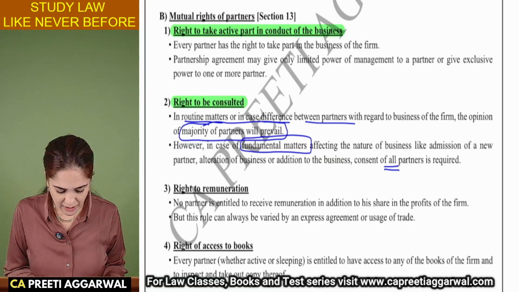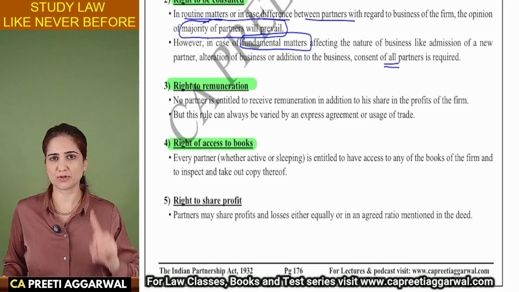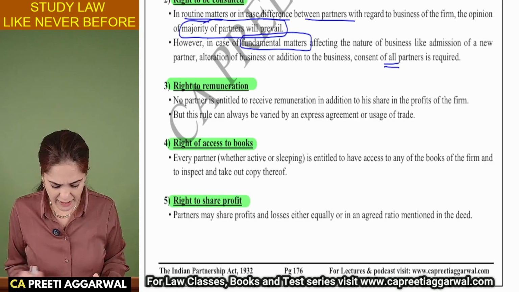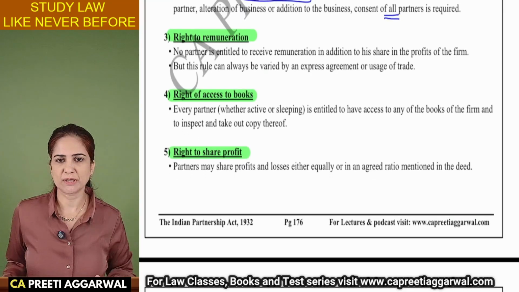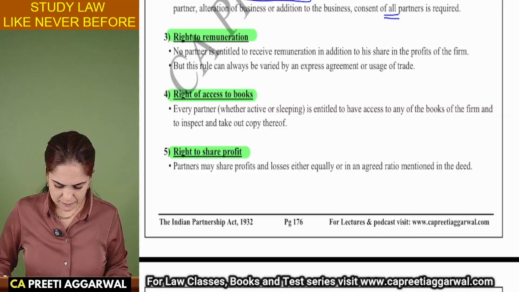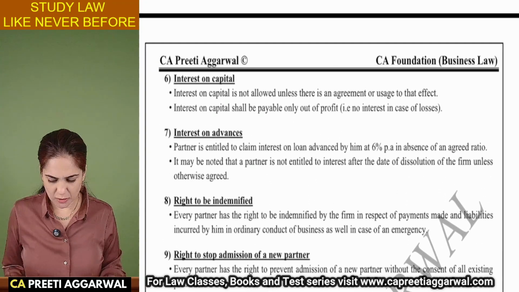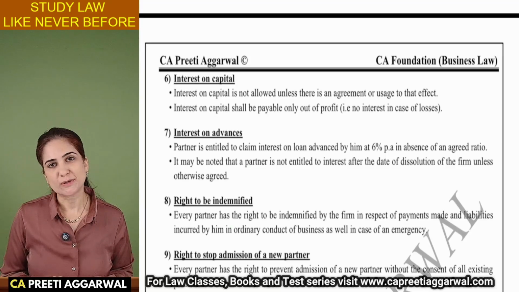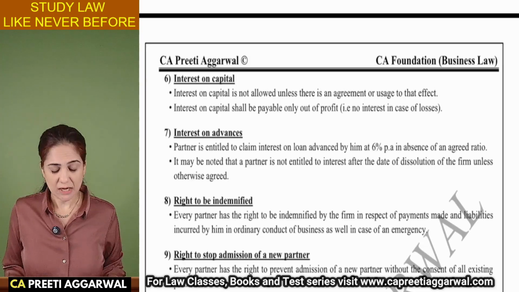You do not have any right to claim remuneration unless it is allowed by the deed. You all have access to the books of accounts, whether you're an active partner or a sleeping partner. You also have a right to share the profits either equally or as it is mentioned in the deed. Okay, so we have the right to share profits either in the ratio, or if nothing is given, then equally. Sharing of profit also includes sharing of losses, okay, in the same ratio unless they have something else.